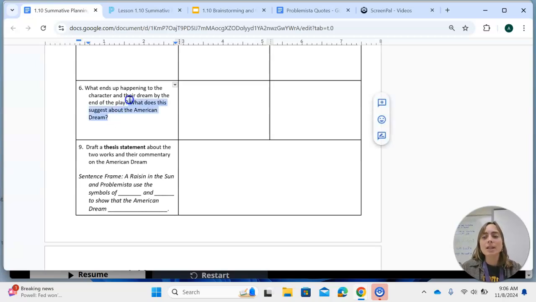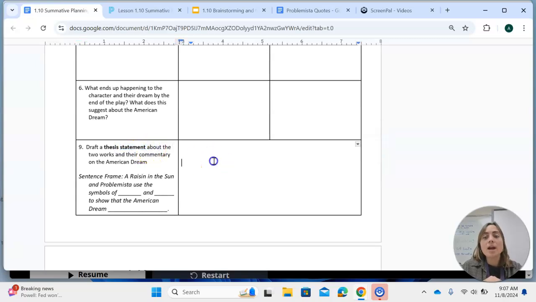And then this is really the key question that we're trying to think about. What does this tell us about the American dream? Is it possible? Were they able to achieve it? How? Why? So I really want you to spend some time thinking about that question specifically. And this is going to lead us directly into our thesis statement.